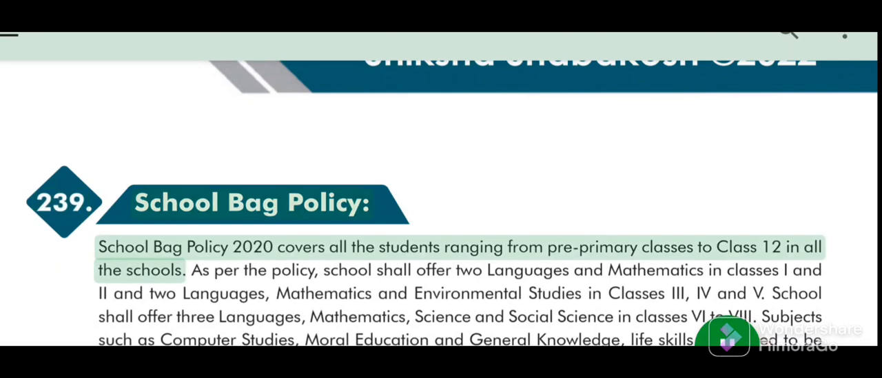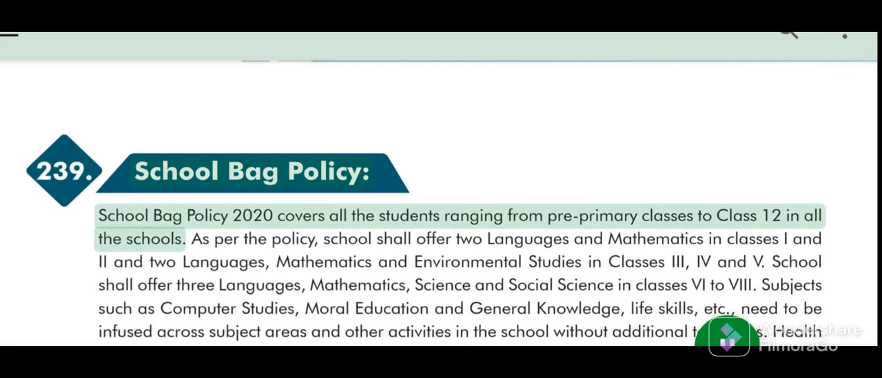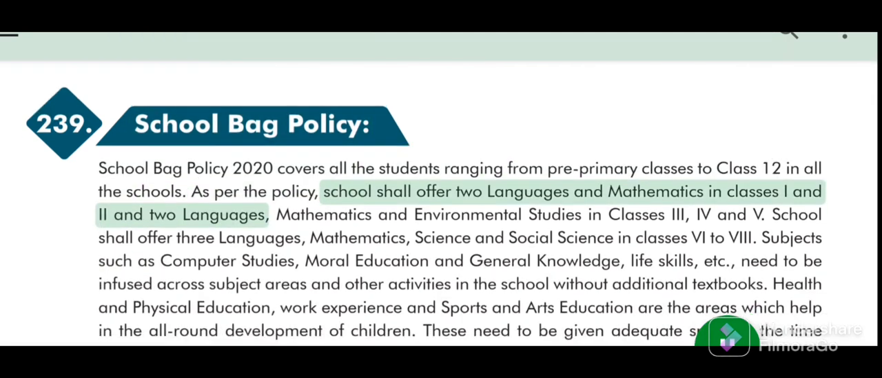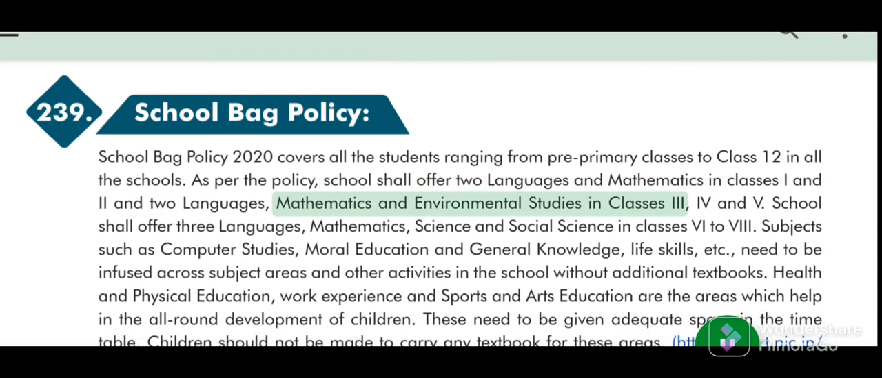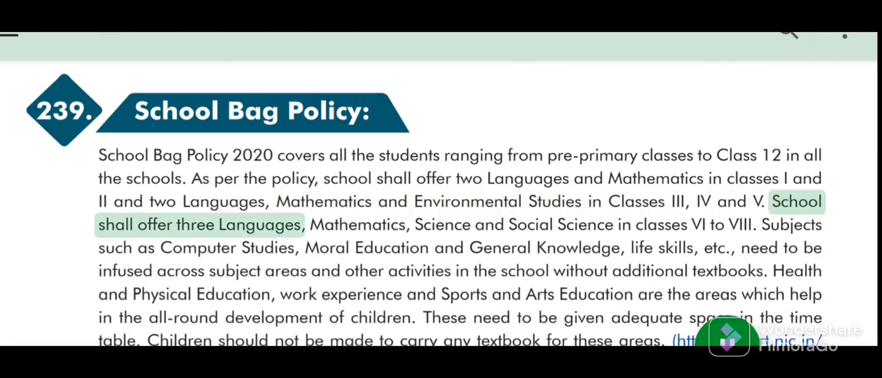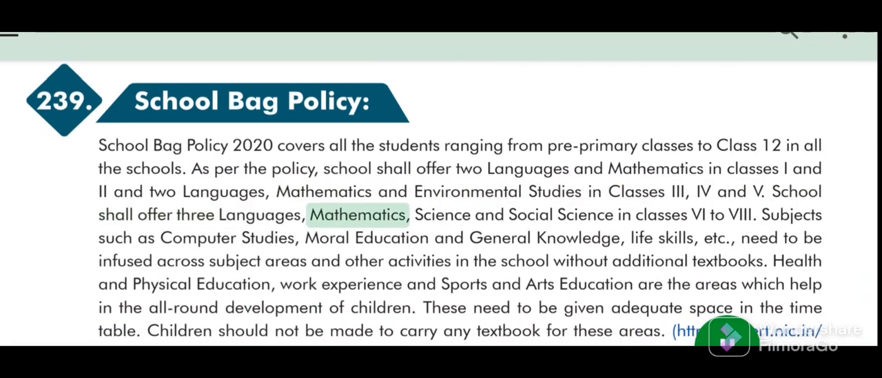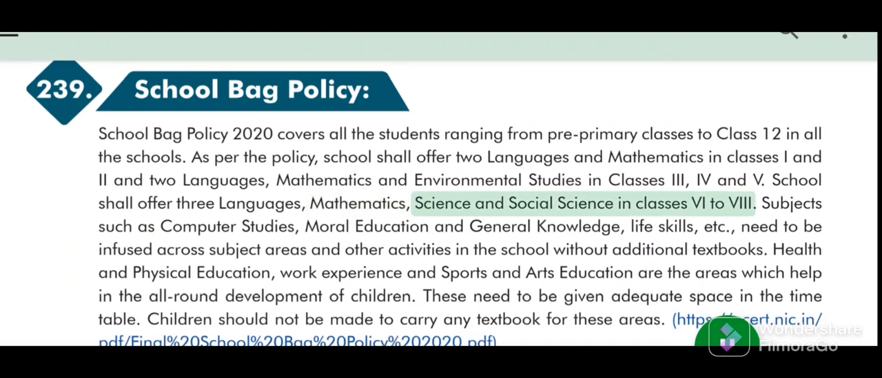239. School Bag Policy. School Bag Policy 2020 covers all the students ranging from pre-primary classes to class 12 in all the schools. As per the policy, school shall offer 2 languages and mathematics in classes 1 and 2, 2 languages, mathematics and environmental studies in classes 3, 4 and 5. School shall offer 3 languages, mathematics, science and social science in classes 6 to 8.